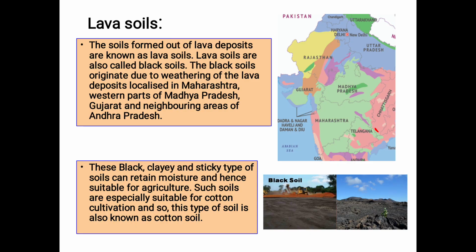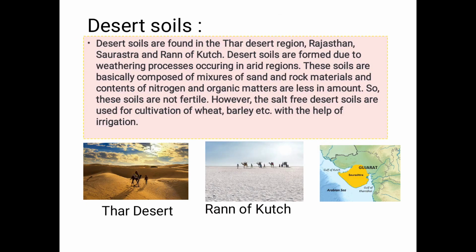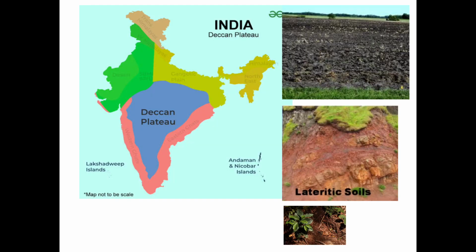So this portion, Madhya Pradesh, Andhra Pradesh, this is the Deccan Plateau region. The red portion is the Eastern Ghat, this is the Western Ghat. Now in the middle it is the Deccan Plateau region.